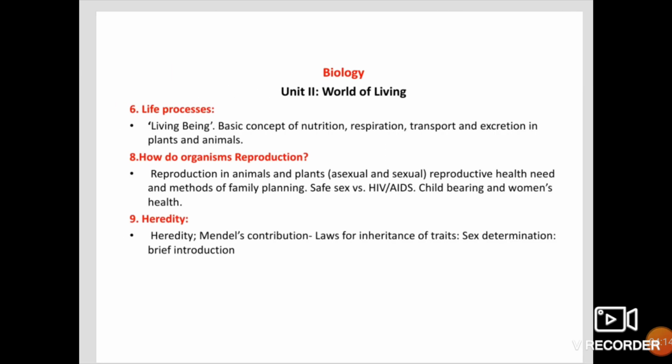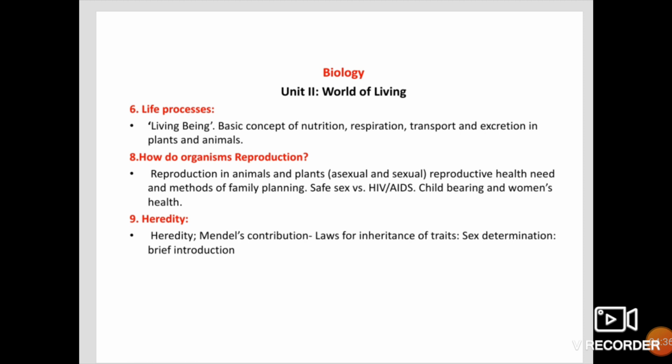Next, unit 2. This is your biology part, world of living. The unit 2 includes 3 chapters. Those are life processes, that is nutrition, respiration, transportation, excretion in plants and animals. Full chapter is there. And 8th chapter, how do organisms reproduce?